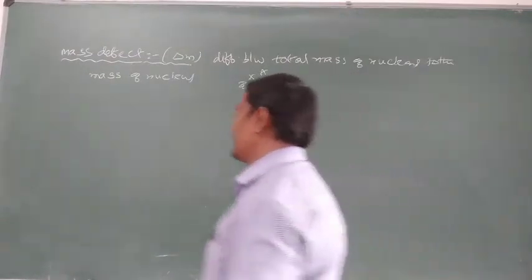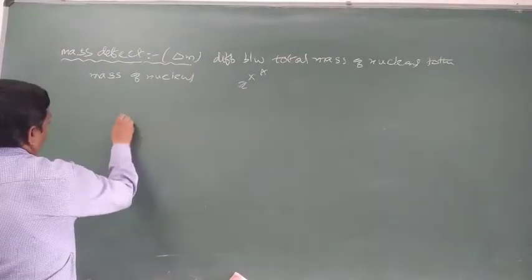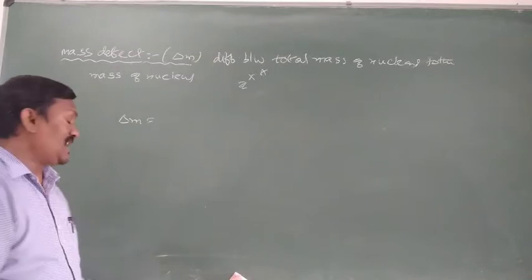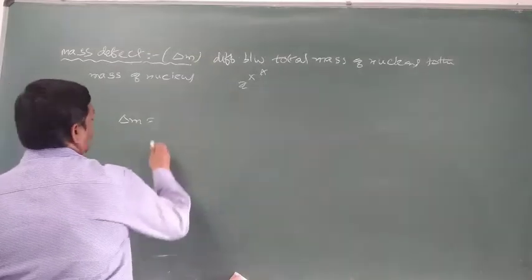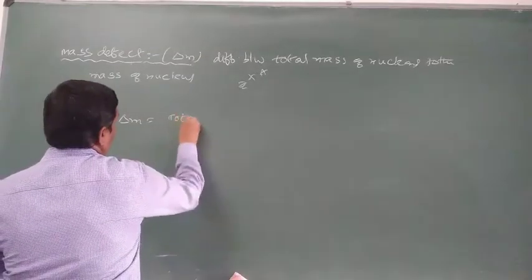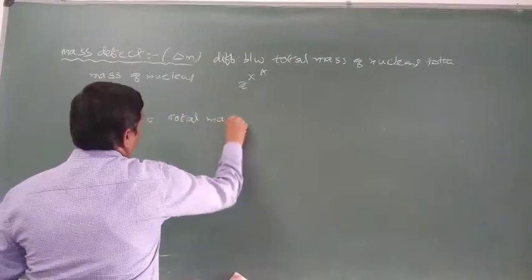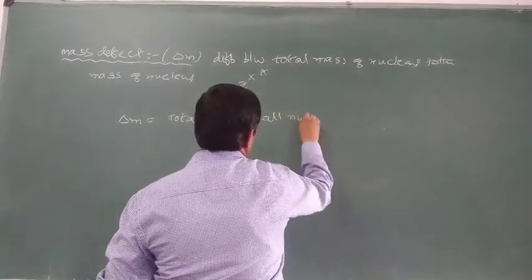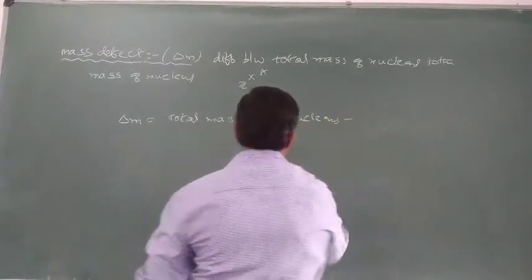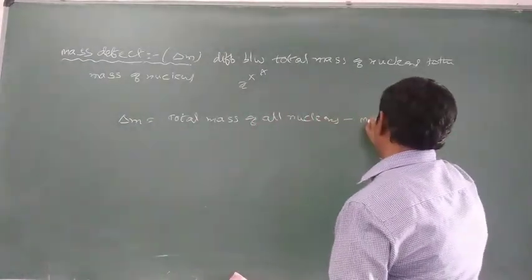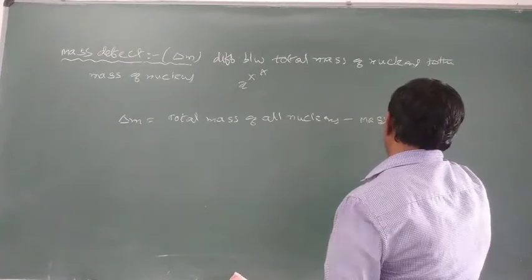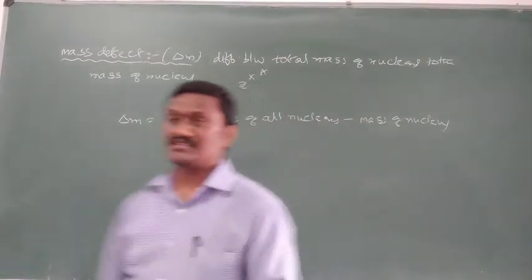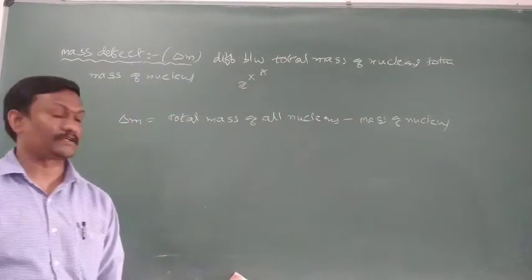Mass defect, whose symbol is delta M, can be defined as the difference between total mass of all nucleons and the mass of nucleus. Such kind of difference of mass is called a mass defect.